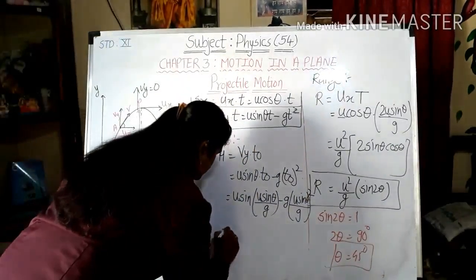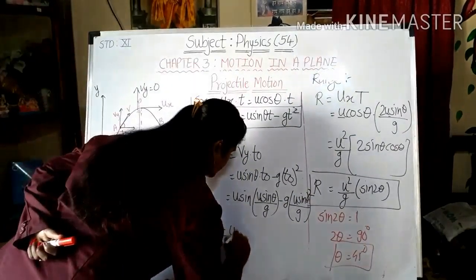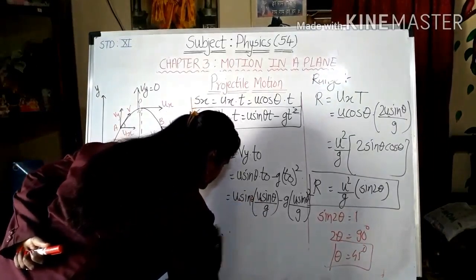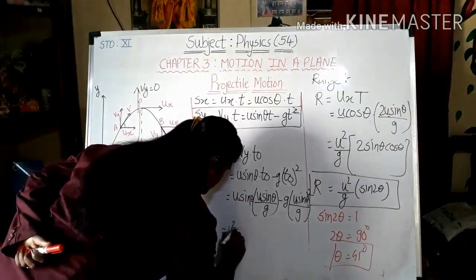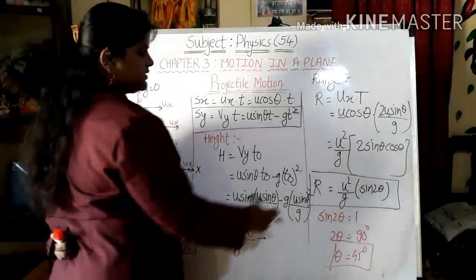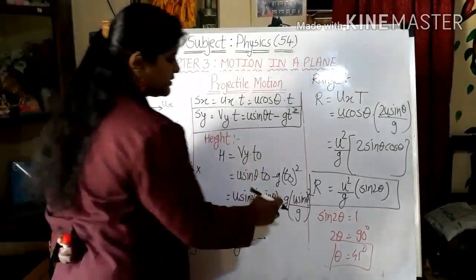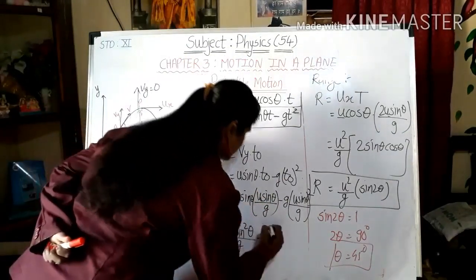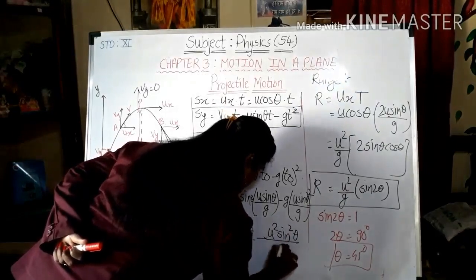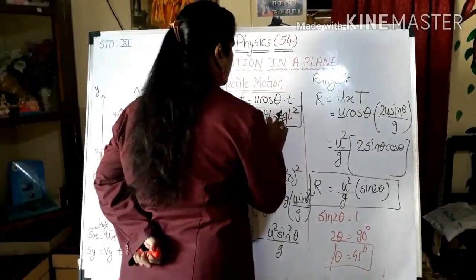Now you will see what you can do over here. So it will be u into u square sin into sin, sin square theta divided by g minus, this is the square, that is u square sin square theta upon g square. One of the g will get cut, so we will get... we have to put half over here.